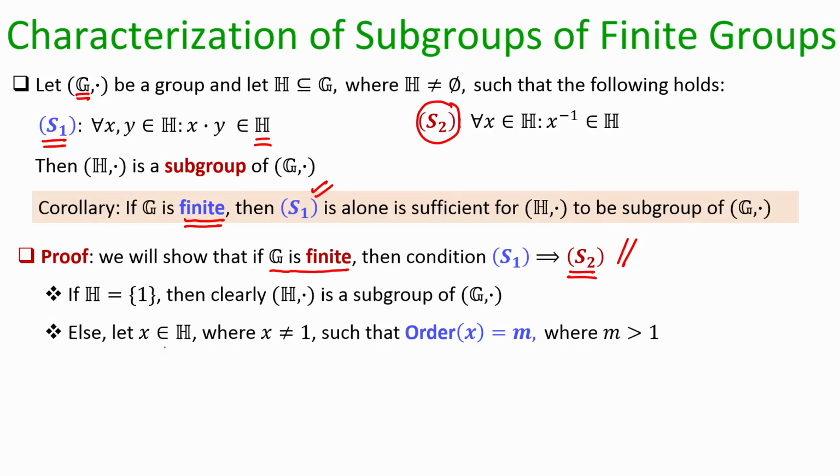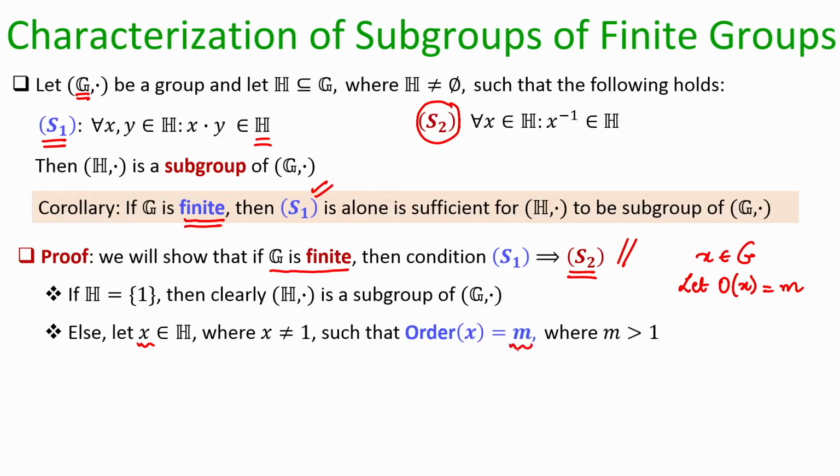On the other hand, imagine that your subset H is not a singleton set. Imagine that it has some other elements, and consider one such element x which is different from your identity element. Now, since x is a member of H, x is a member of G as well. So, let the order of x be m, and when I say order of x, it means order of x in the context of the group G. That means,